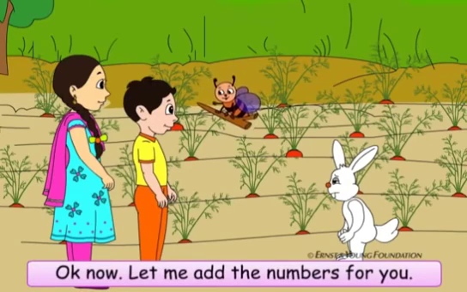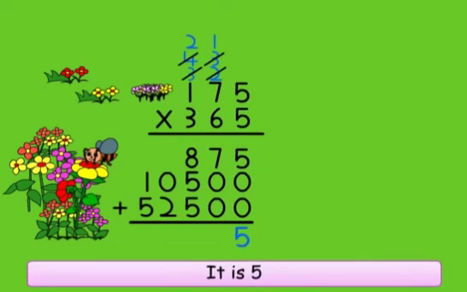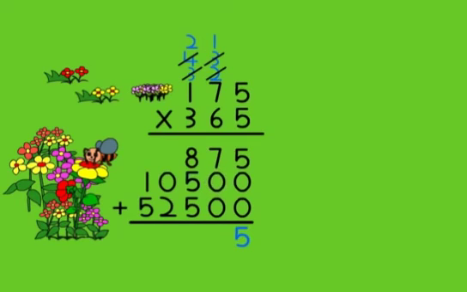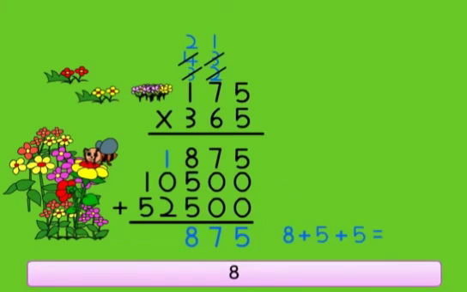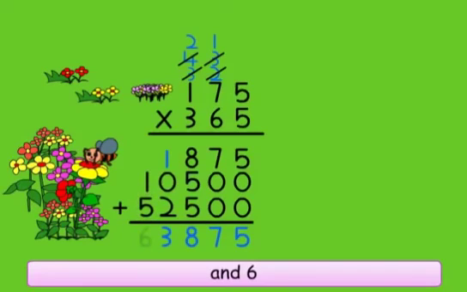Okay, now let me add the numbers for you. It is 5, 7, 8, 3 and 6. 63,875.